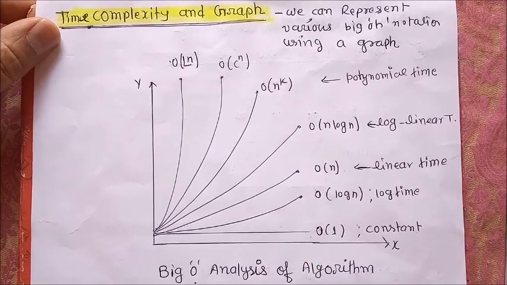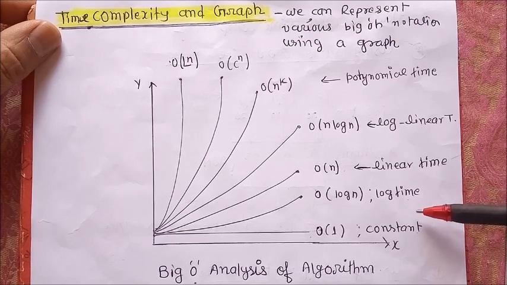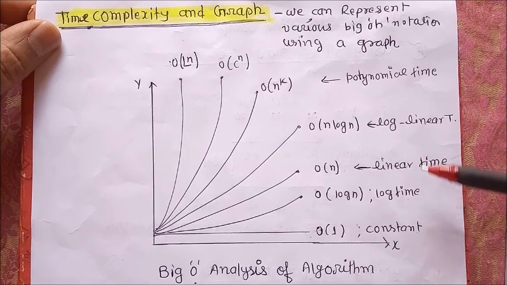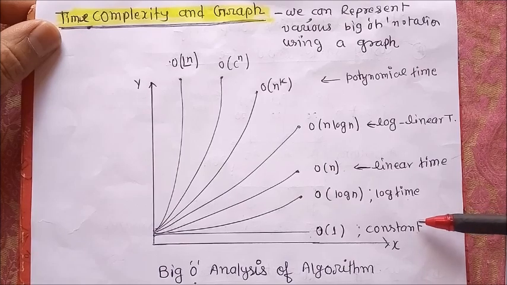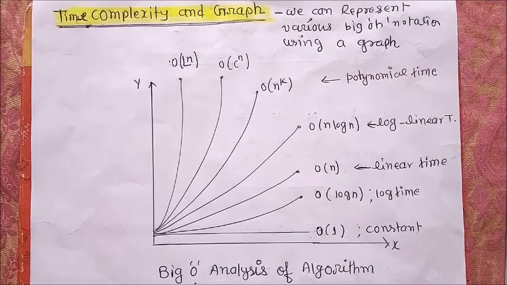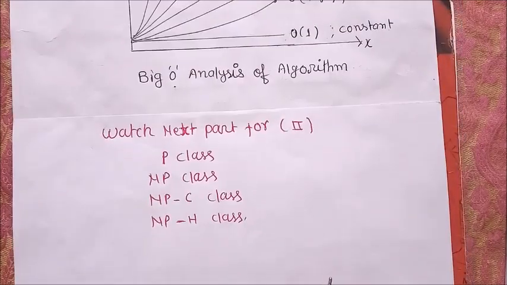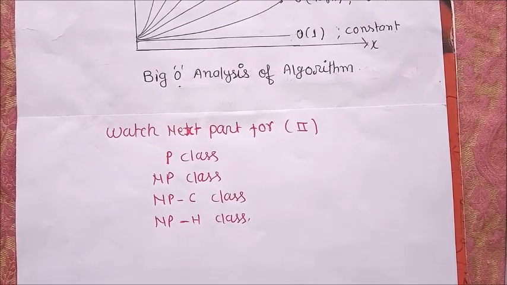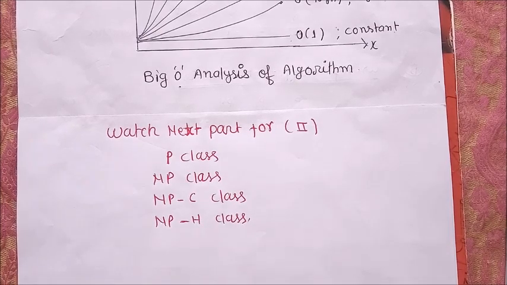In the same way, all the increasing order notations of polynomial and non-polynomial time are represented with the help of this graph diagram. So we understand the basic concept of time and space complexity as well as orders and properties of methods. In the second part, we will understand the complexity classes like P class, NP complete class and NP hard class in very deep mode.